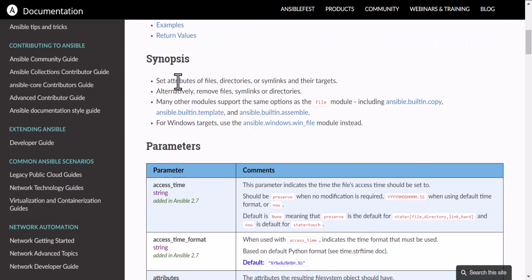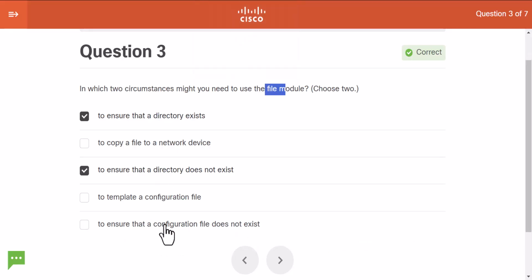You can set attributes of files, directories, or symlinks and their targets. Alternatively, and it's important, remove files, symlinks, or directories. You can remove stuff with it. Okay. And you can do this with files and with directories. So why is this not correct? I do not agree. Okay.